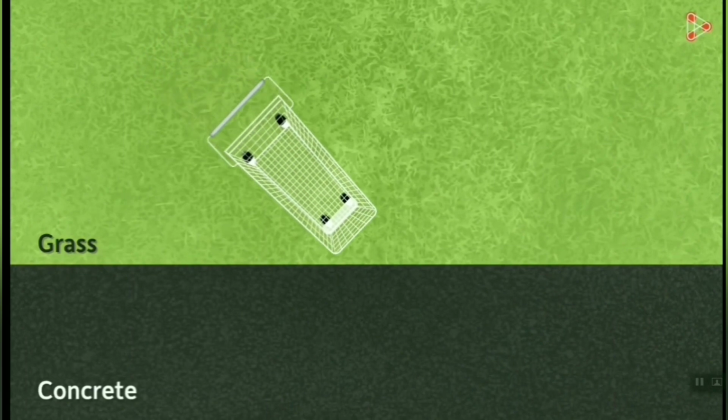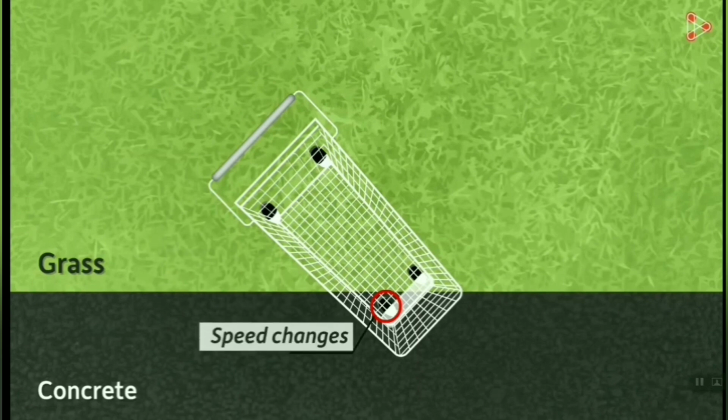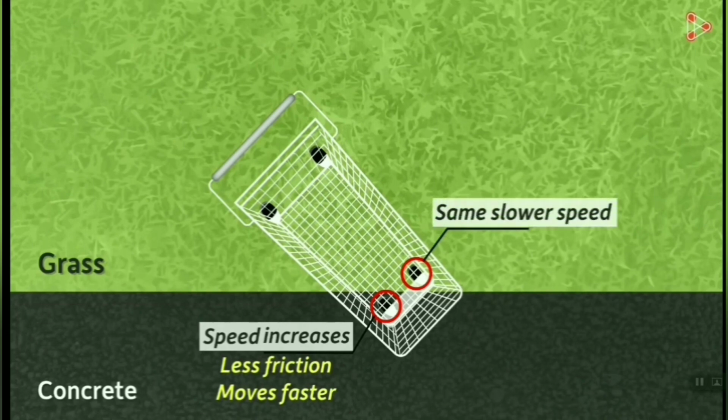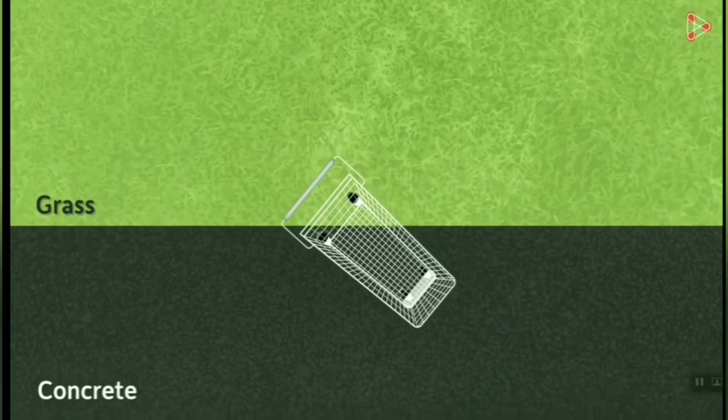As the cart begins its movement, the right wheel will reach the boundary first, and after entering the concrete patch, its speed will change. Will it increase or decrease? It will increase. It's because the friction is lesser on the concrete road. So now, this wheel will move with greater speed, but its adjacent companion is still on grass moving at a slower speed. So the change in their relative speeds will turn the cart towards this direction.